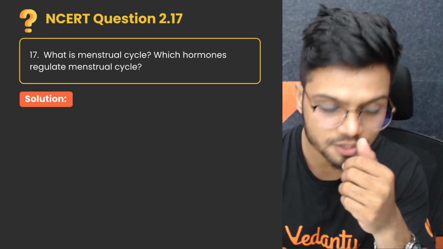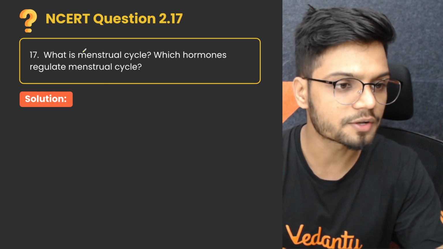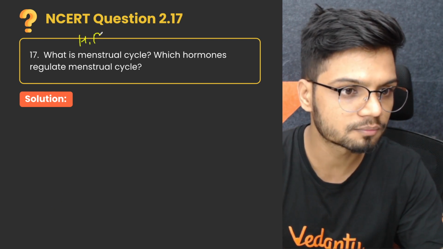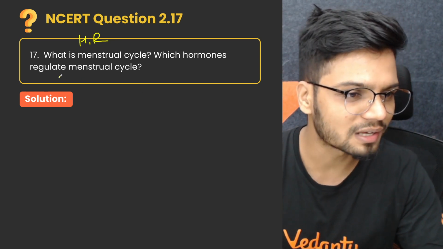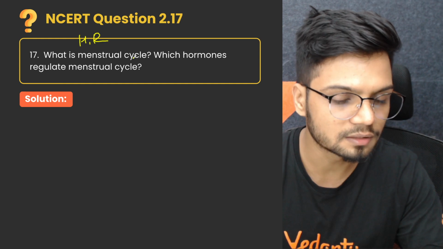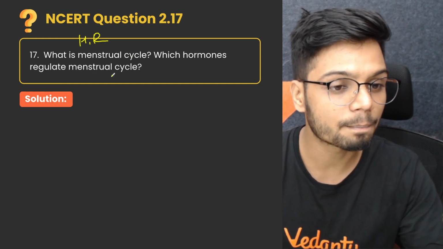So we have a question. Today we have a question from the chapter Human Reproduction. Let's quickly read the question and try to find the answer for it. The question goes like, what is menstrual cycle? First part of the question, which hormones regulate the menstrual cycle?